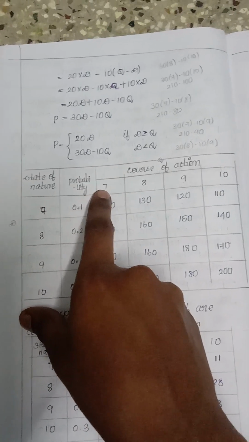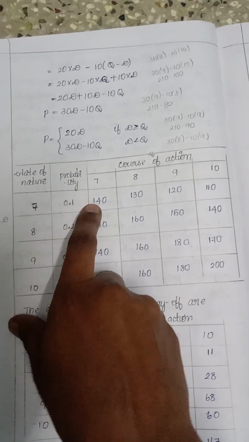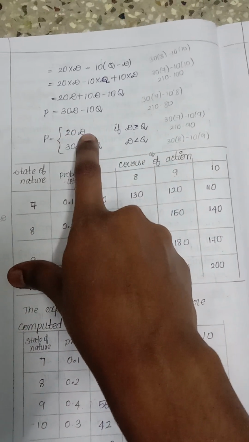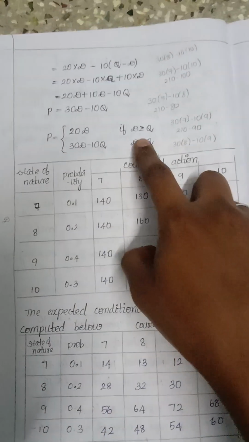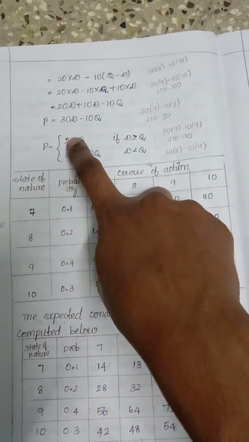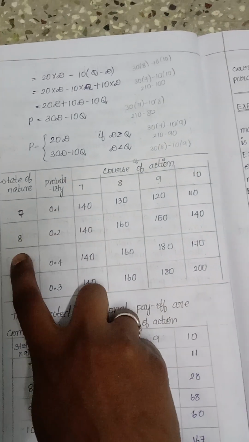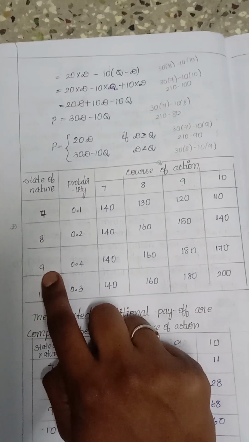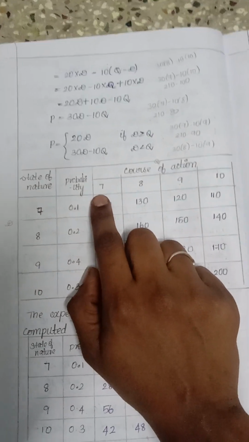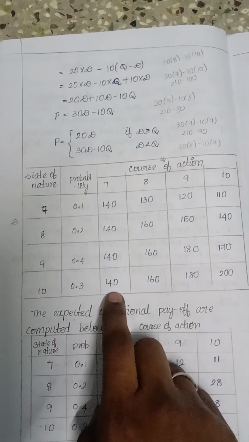If we have 7 roses and the demand is also 7, the demand and quantity are equal, so 20 into 7 is 140. Then with a demand of 8 or 9 but quantity 7, the profit is 140 and 140.